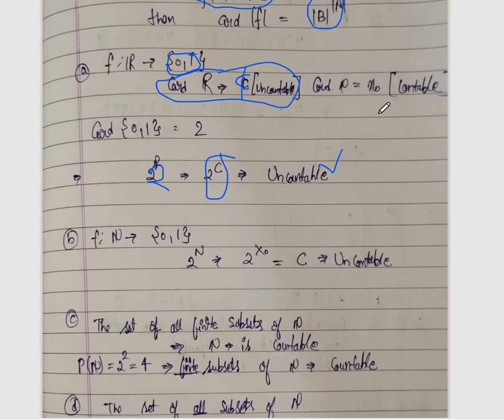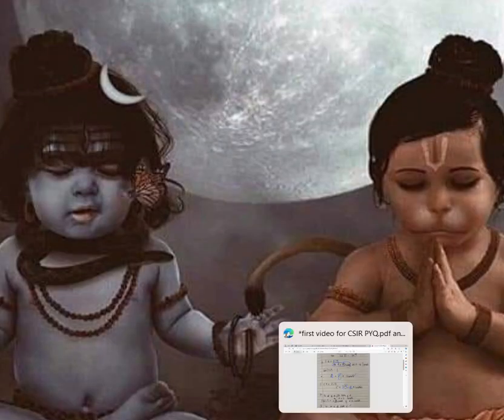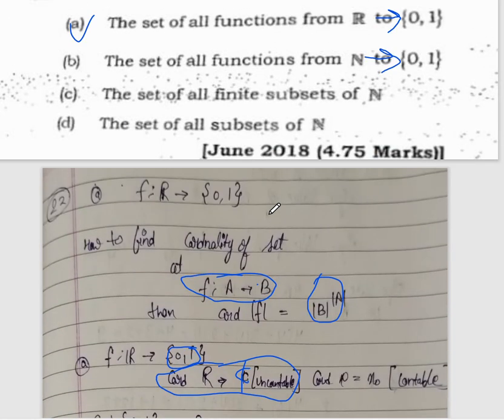The second is the set of all functions from N to {0, 1}. N is the set of natural numbers, and it has countable cardinality. So this becomes 2 to the power N, and this becomes the cardinality C. So C is uncountable, and the second option is also correct.